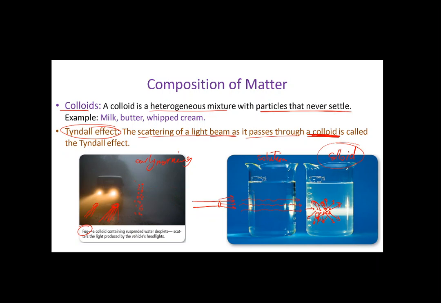When the sun rises, it will heat up the area. So when the temperature increases, the particles change into water vapor again, and it will move to the upper parts of the atmosphere, and it will disappear. So the fog is a colloid.